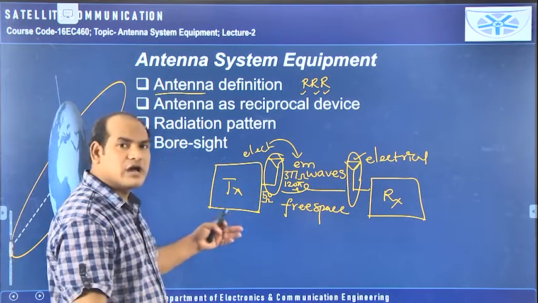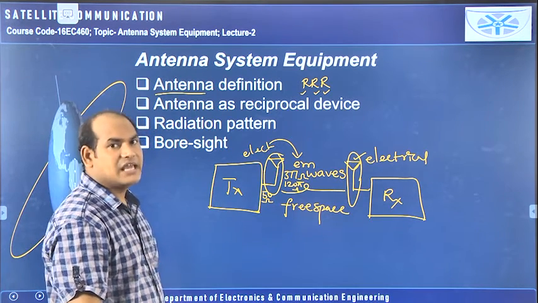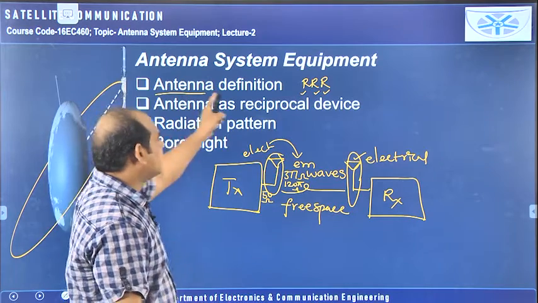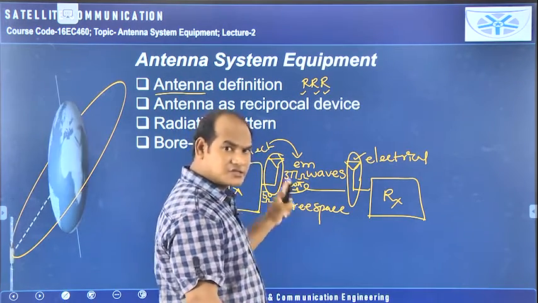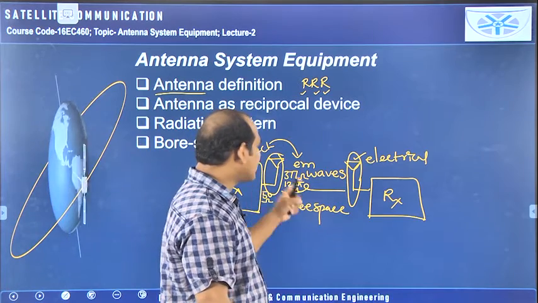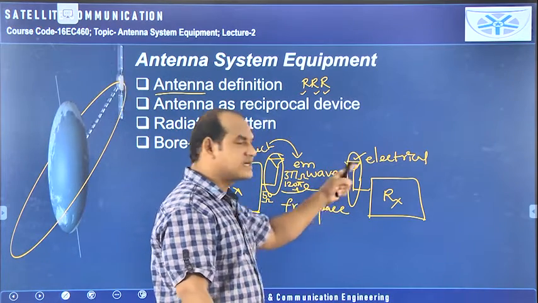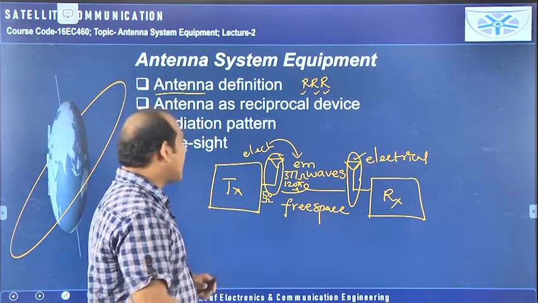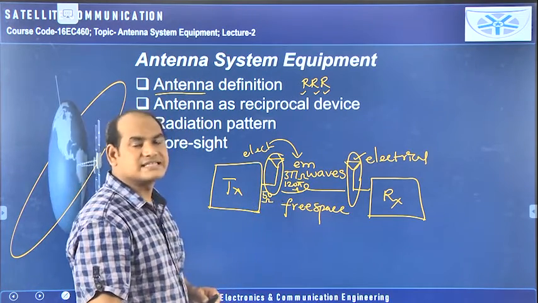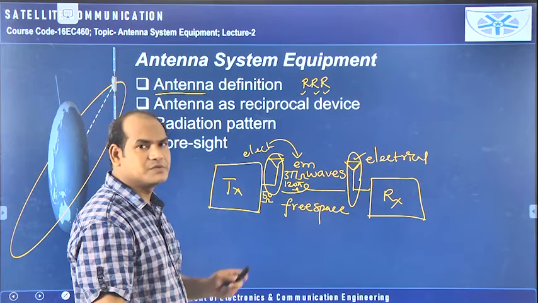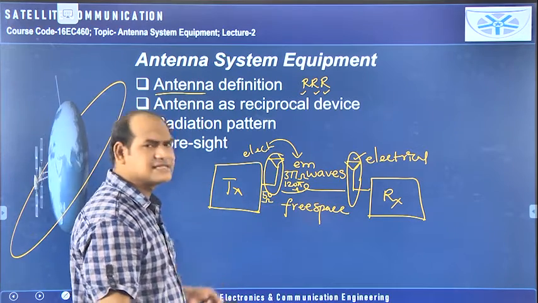So till now we have seen three different properties of the antenna. Those are: the antenna can radiate and receive radio waves. The antenna works as a transducer, converting electrical to electromagnetic or electromagnetic to electrical energy. Then the antenna is converting the impedance also, that is 50 ohms to 377 ohms, the free space impedance. All these things yesterday we have seen.